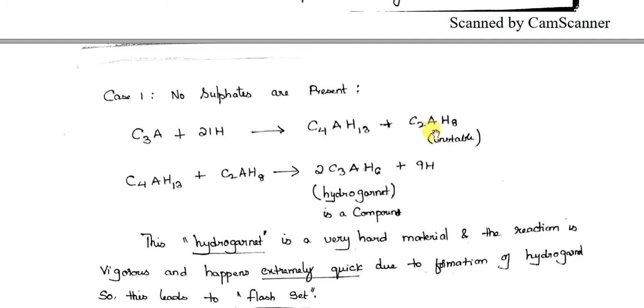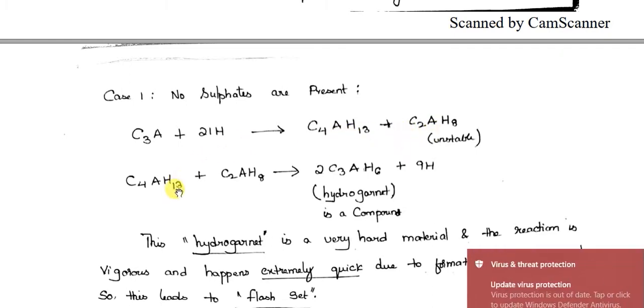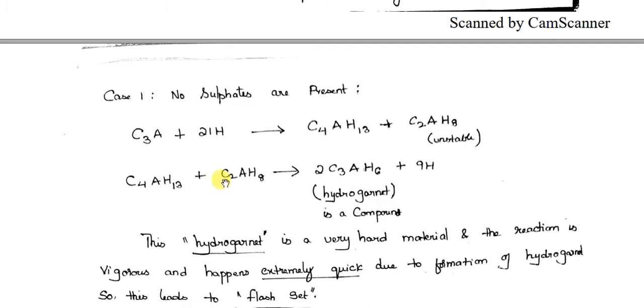So again, the first reaction's end products react with each other. I mean C4AH13 and C2AH8, these two again react with each other to form C3AH6 plus H. H means water. This compound is called hydrogarnet. This hydrogarnet is a very hard material and the reaction is rigorous and happens extremely quickly due to the formation of hydrogarnet. So it leads to flash set. Okay, so this is the case when no gypsum is added, no sulfates are added.